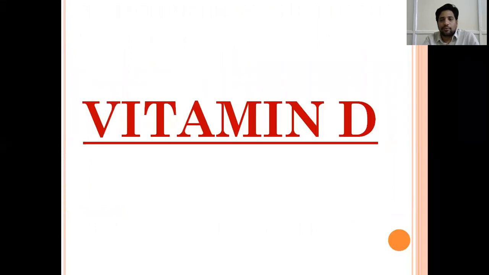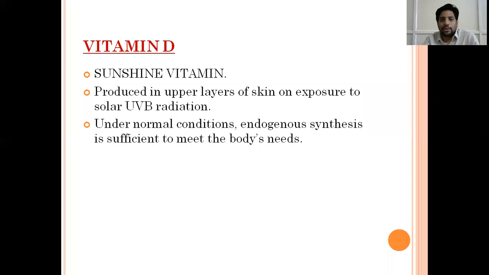Then comes vitamin D. Vitamin D is known as the sunshine vitamin. Actually, it is produced in the upper layers of the skin on exposure to solar UVB radiation. In normal conditions, whatever our body produces endogenously is sufficient for the body's needs. But in a few conditions where the body is unable to produce vitamin D, like complete covering of the body, not being exposed to sun, or a few skin problems, the endogenous production of vitamin D is hampered, and that can cause deficiency.